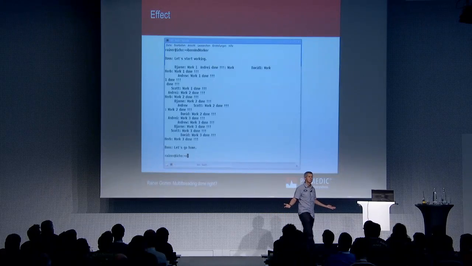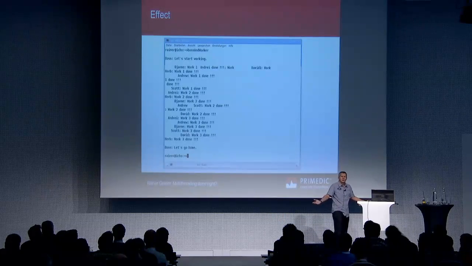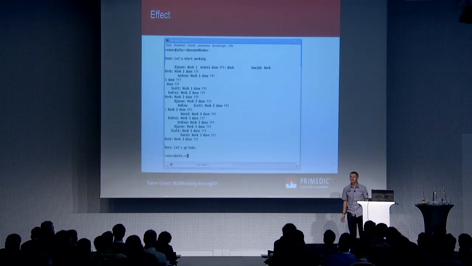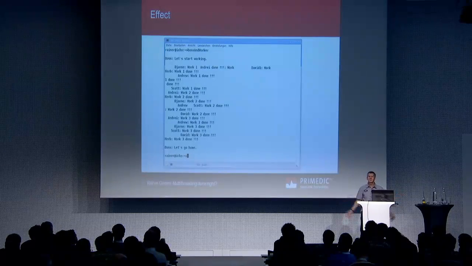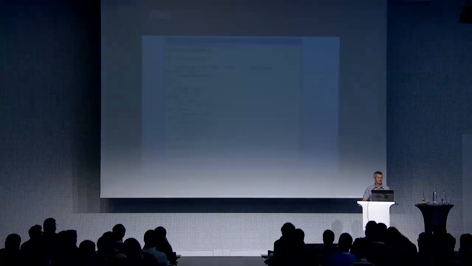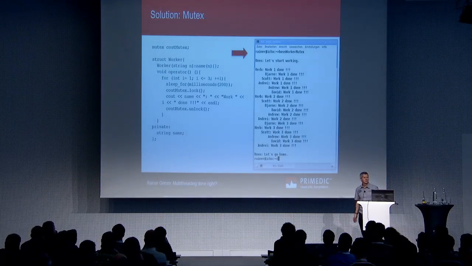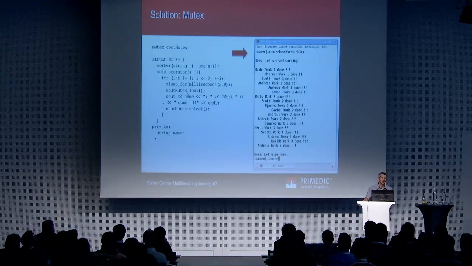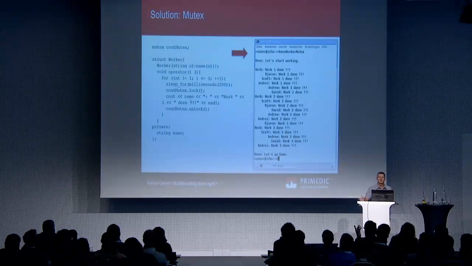What should you do? You have to protect the global variable, and what is the simplest way to protect it? Use a mutex, of course. And that's all. You use a mutex to protect cout, and you lock it and you unlock it, and then the access to cout is coordinated, and you are done.